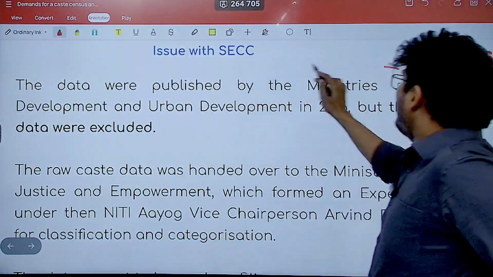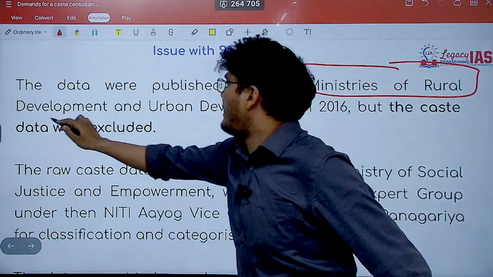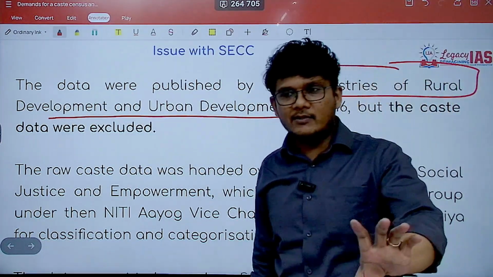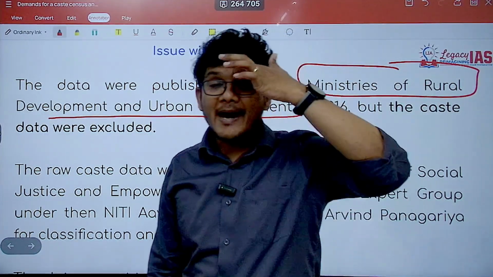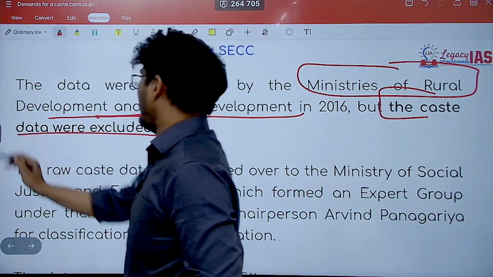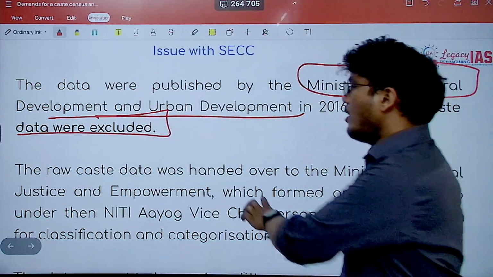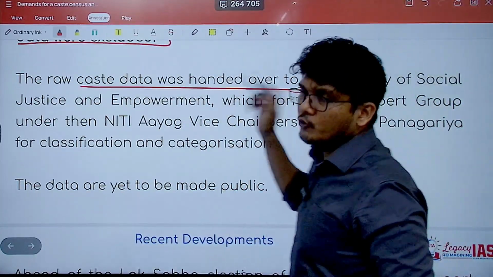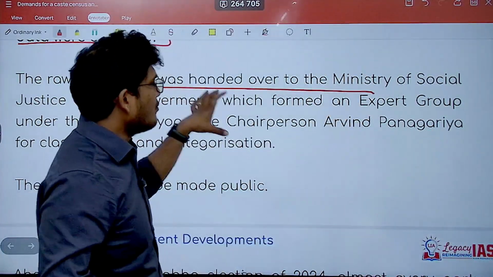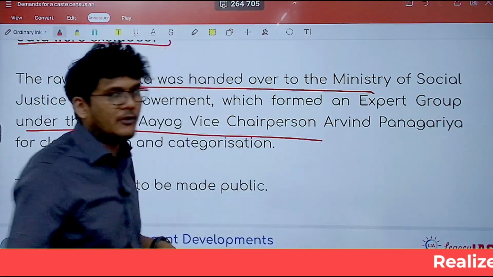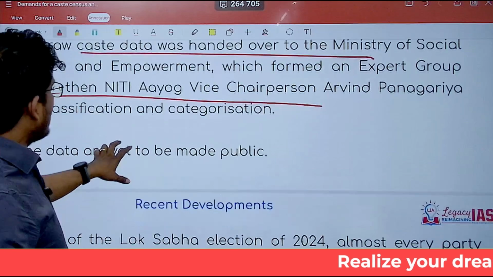Data was published by the Ministry of Rural Development and Urban Development in 2016. What they did is they published it, but they excluded the caste data which was there, right? I hope that's clear. Moving ahead, the raw caste data was handed over to the Ministry of Social Justice and Empowerment. Now this ministry formed an expert group under the then Niti Aayog Vice Chairperson Mr. Arvind Panagariya, right? For what?